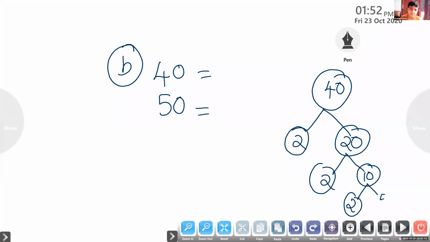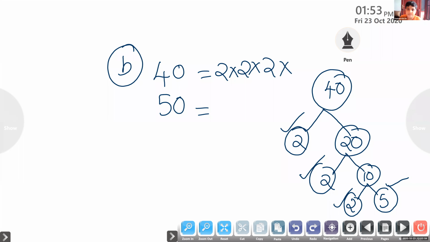So can you tell me as the product? 2 into 2 into 2 into 5. Okay, children, you have to write 40 as the product of prime numbers.